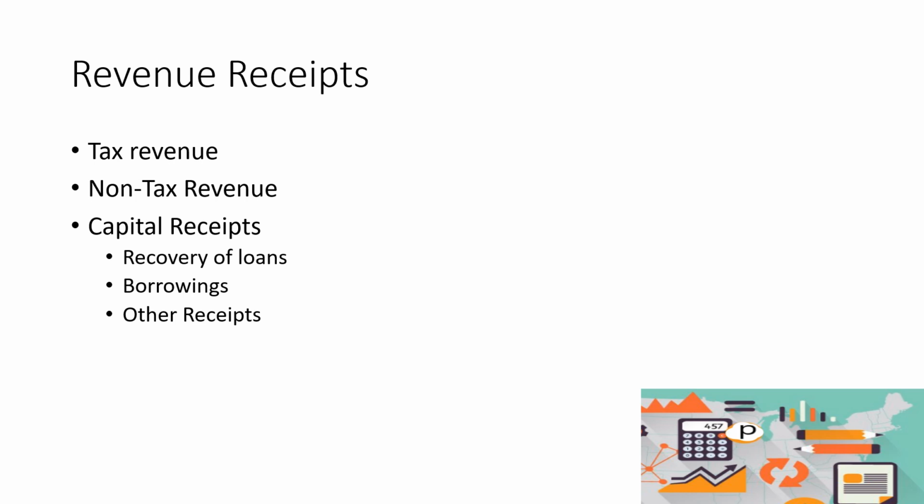Next, we also have the capital receipts. Under the capital receipts, ito naman kasi yung kapag kulang na, ang gagawin ng government, maglo-loan. Halimbawa, recovery of the loans. Meron kunyari, may pautang sila, like the GSIS, the SSS, the Bangko Sentral, or the Land Bank. So, ito yung mga sa loan. And then sometimes, kapag kulang na yung pera, ang ginagawa ng government, just like now, we do borrowing. Nangungutang tayo sa World Bank or sa neighboring countries natin. Then in other receipts, those that are not falling under our recovery of loans or borrowings.